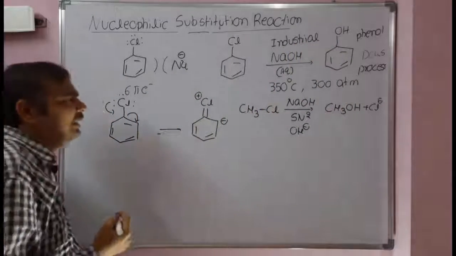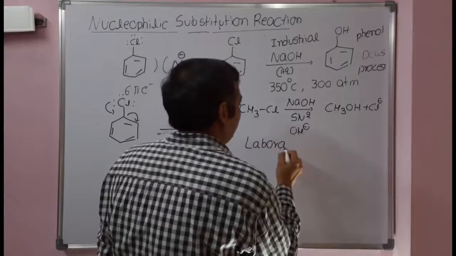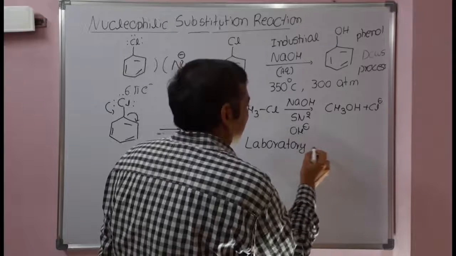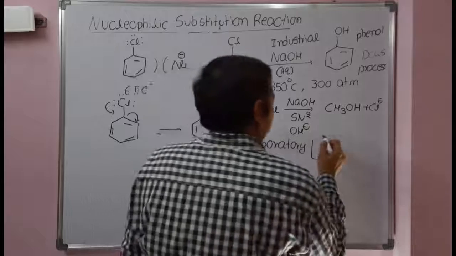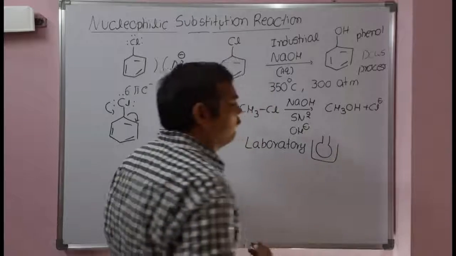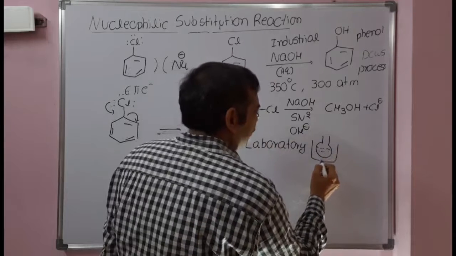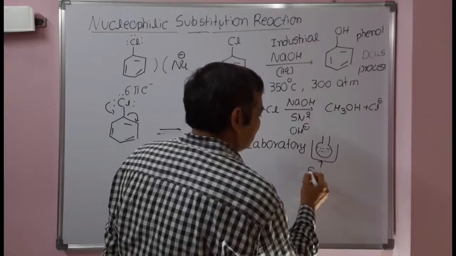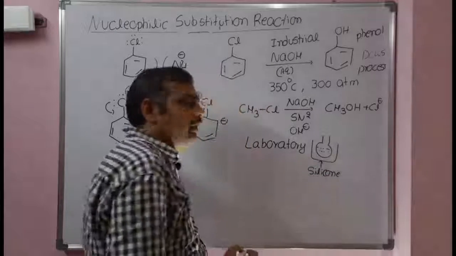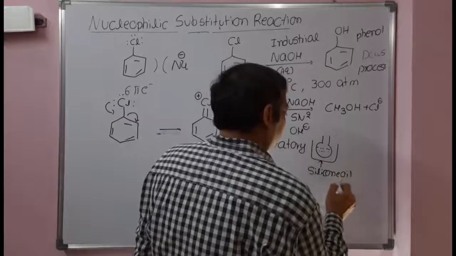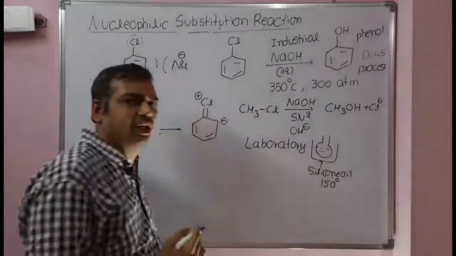In a normal laboratory, we have a sand bath or oil bath. Suppose this is silicone oil. Take the reaction mixture in a round bottom flask and add chlorobenzene and then sodium hydroxide. If you heat it using silicone oil, we can heat up to a maximum of 150 degrees centigrade in the laboratory.